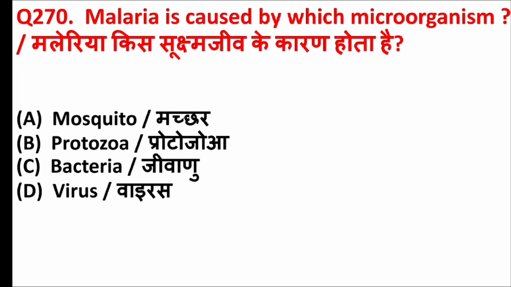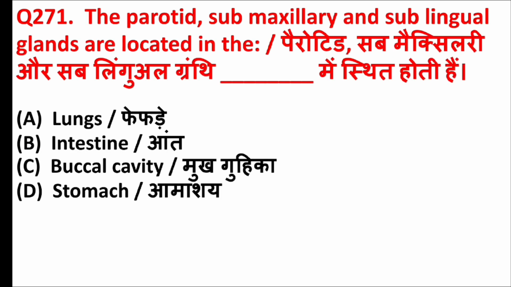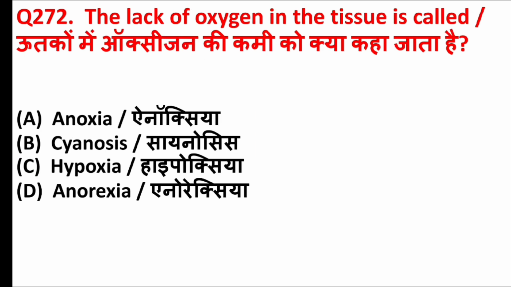Malaria is caused by which microorganism? Answer is option B, protozoa. The parotid, submaxillary and sublingual glands are located in the. Answer is option C, buccal cavity. The lack of oxygen in the tissue is called. Answer is option C, hypoxia.